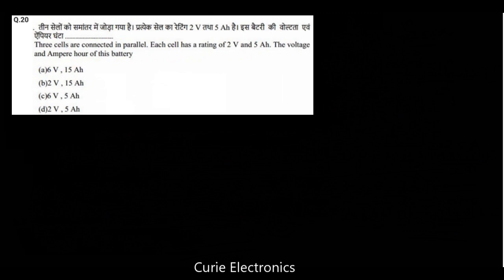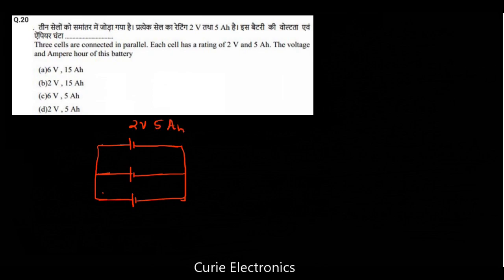Three cells are connected in parallel. Each cell has a rating of, what is the rating of each cell? These all are 2 volt 5 Ah.